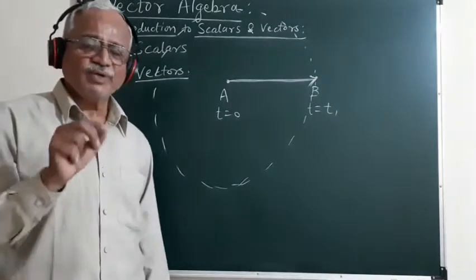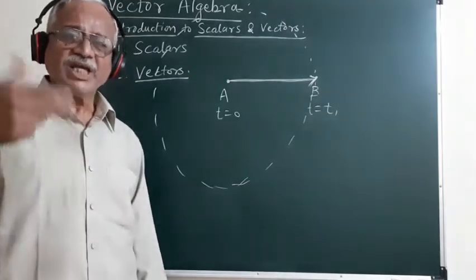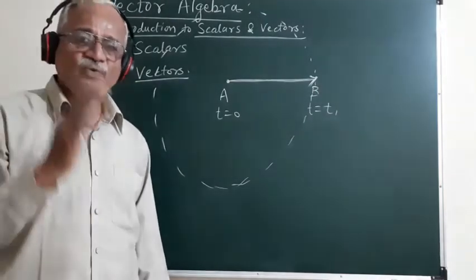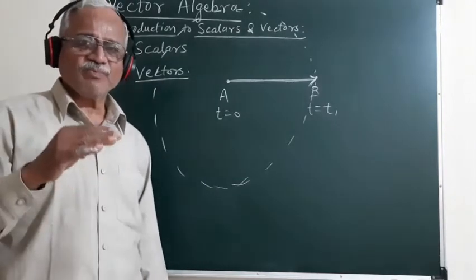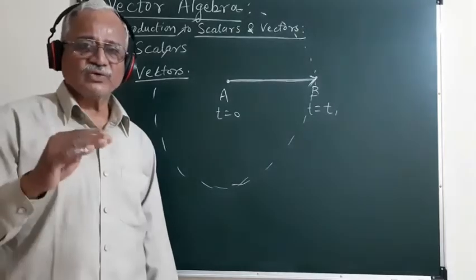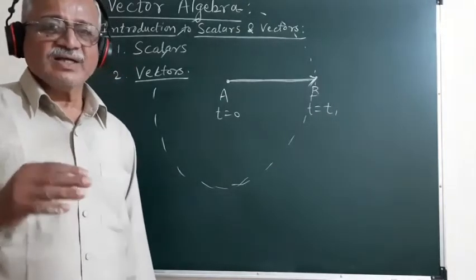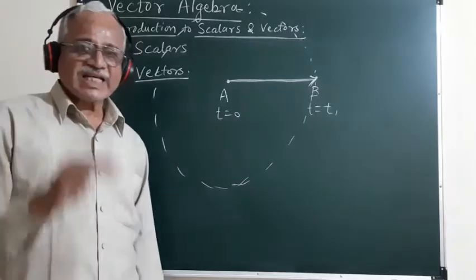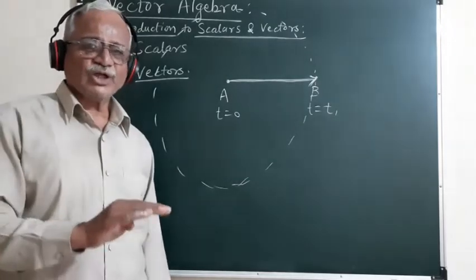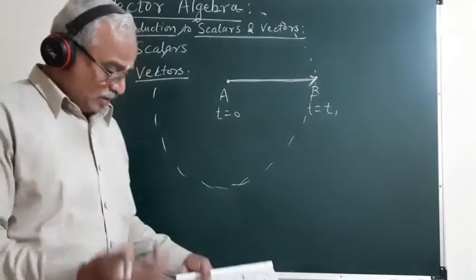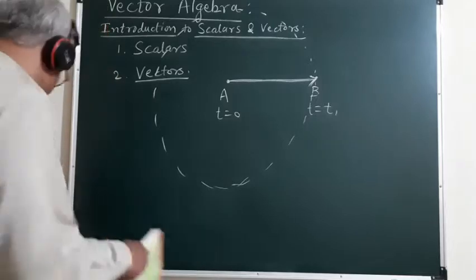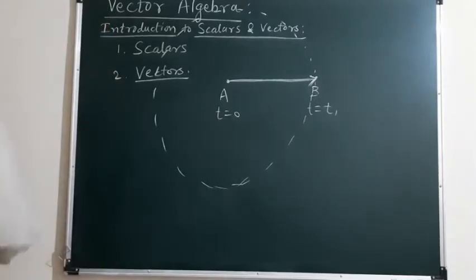And if the result of multiplication of three vectors yields a vector quantity, it is called the vector triple product. So these two most important types of products of three vectors we are going to study in this chapter, as well as the physical significance of the scalar triple product as well as that of the vector triple product. So that is the brief idea of this vector algebra, scalars and vectors.